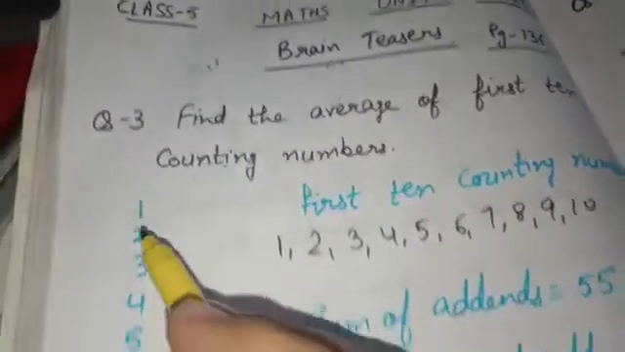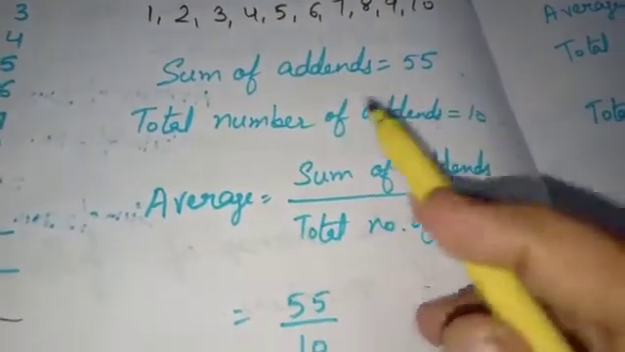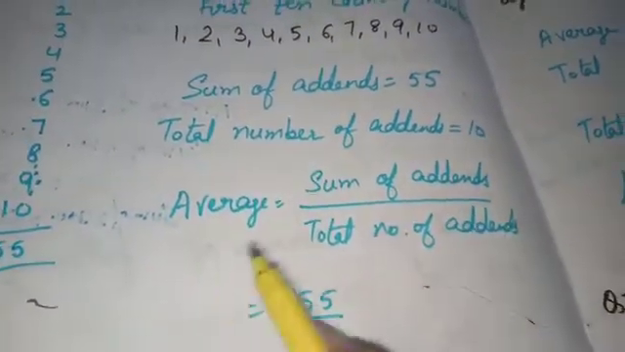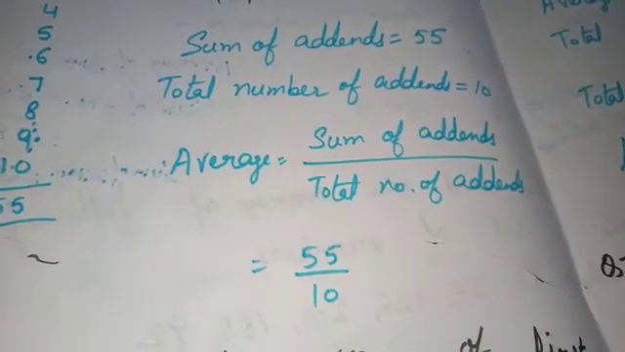Okay, so add all these numbers. The sum is 55. So sum of addends is 55. Total number of addends are 10. Formula of average is sum of addends divided by total number of addends.